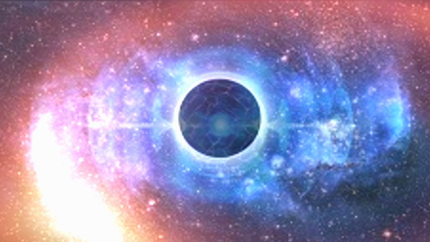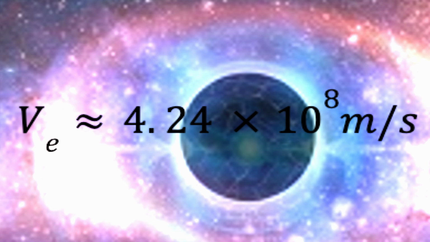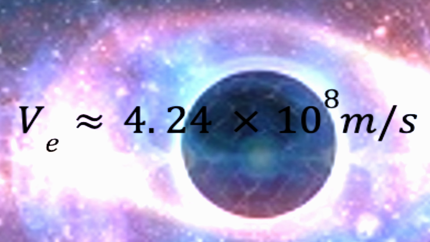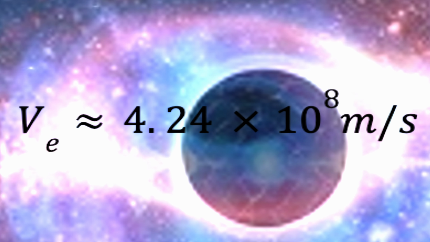Speed of gravity is faster than light. In this abstract, we explore the properties of matter and energy and how much they can be compressed. We can understand that the radius of matter in its minimum state is almost half of the Schwarzschild radius. When we calculate the escape velocity at this radius, we get a constant value of 4.24 × 10^8 meters per second for any given mass.